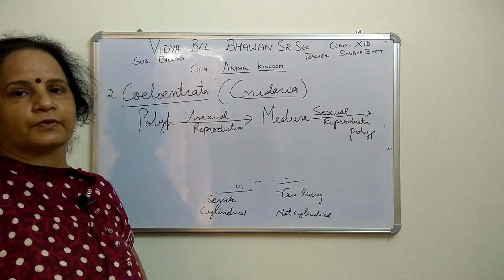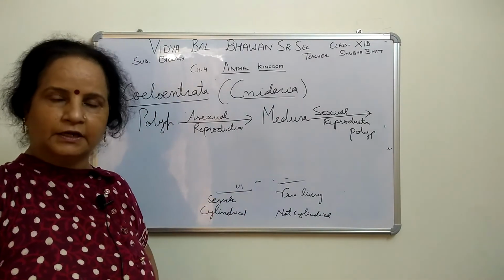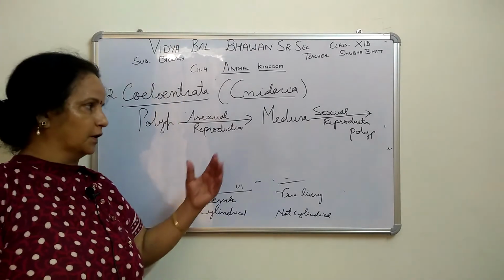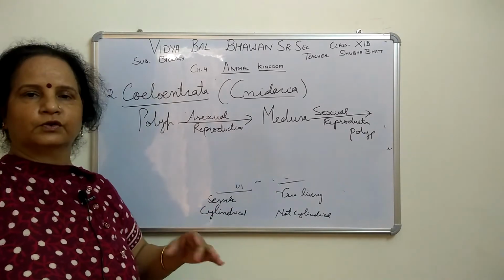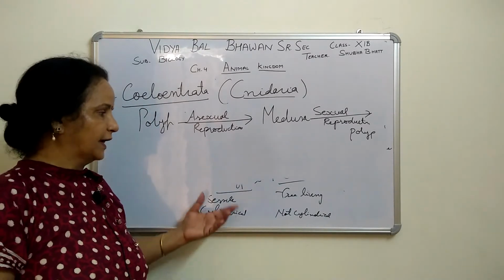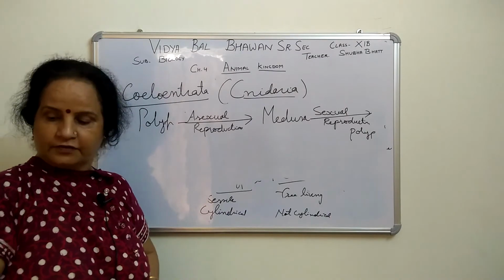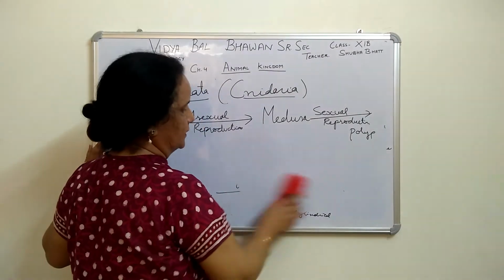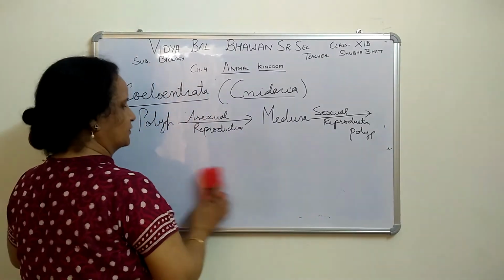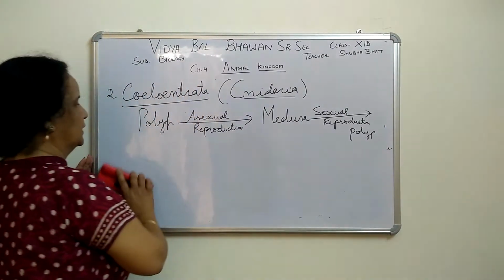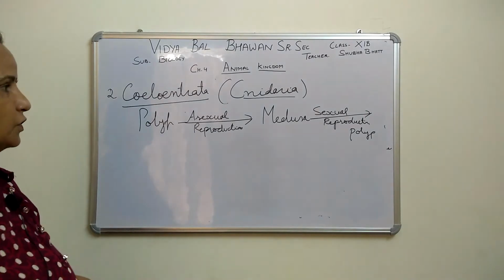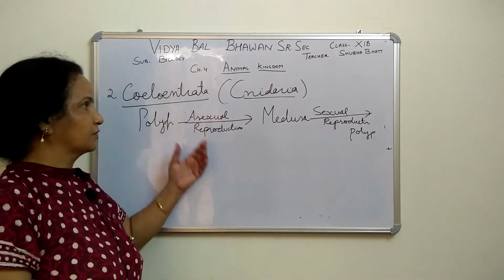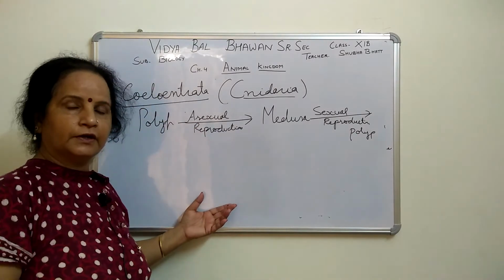First one is nidoblast, special cells. They are also called stinging cells. The nidoblast has poison, which is used as protection to kill their enemies. Right? Second, generally they are all marine. Then diploblastic: one layer starts forming of mesoglea, but not a proper membrane, so ectoderm and endoderm are formed properly. Diploblastic. Symmetry is radial. When we cut at any point, you see Hydra.